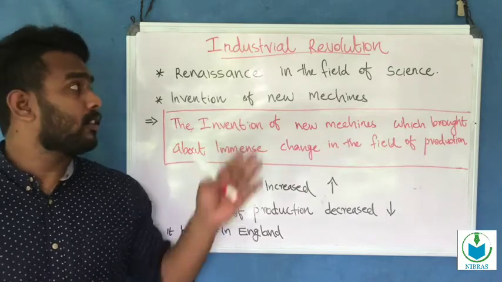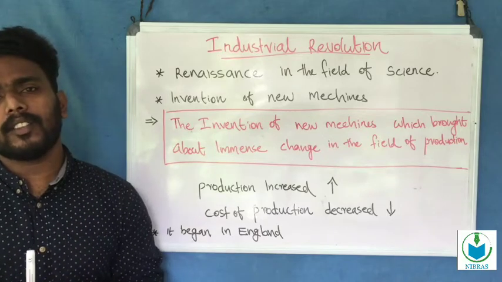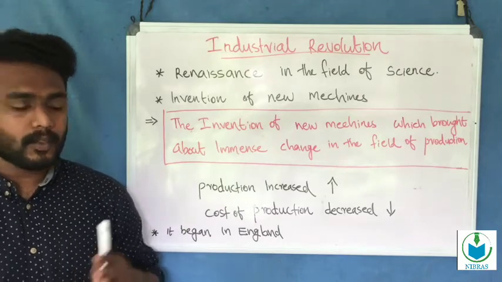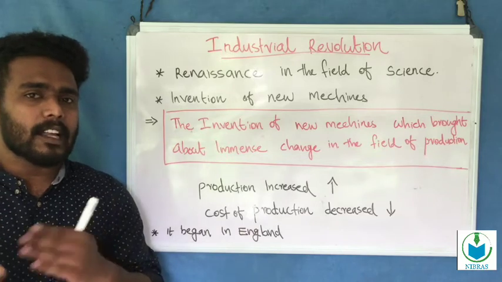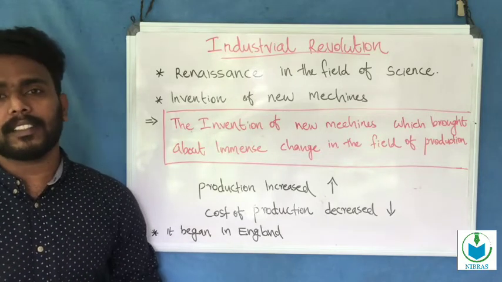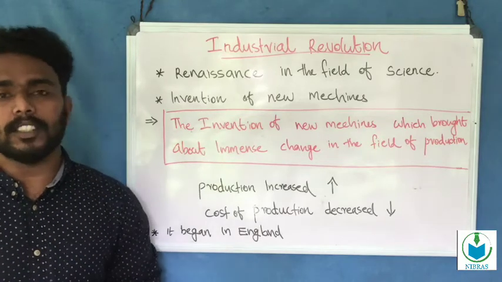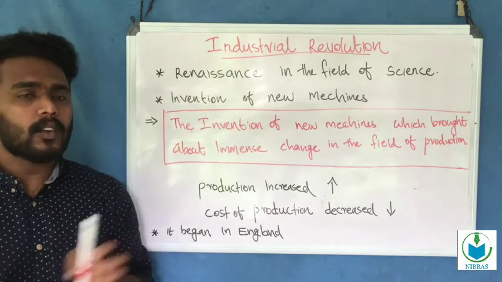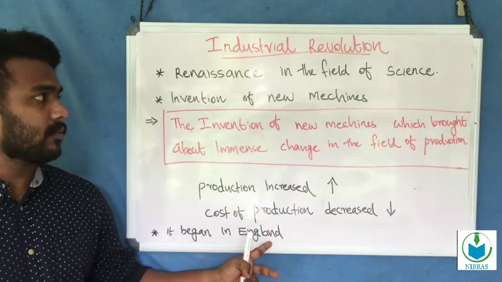Now we are going to discuss the topic of the Industrial Revolution. We know that the Industrial Revolution is the invention of new machines in England, so it began in England. In the previous class we discussed the invention of new instruments such as the telescope and a new machine, the printing press, which spread Renaissance ideas all over the world. In this section, the Industrial Revolution began in England.